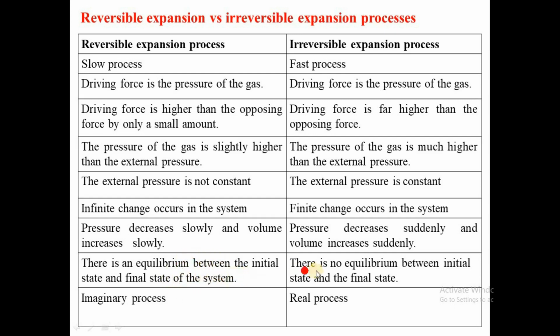And for irreversible, because it cannot be reversed back to the initial state, there is no equilibrium between the initial state and the final state. We have seen that irreversible processes are real processes. Most of the processes occurring in nature are irreversible. So irreversible processes are real processes, while reversible processes are imaginary processes.